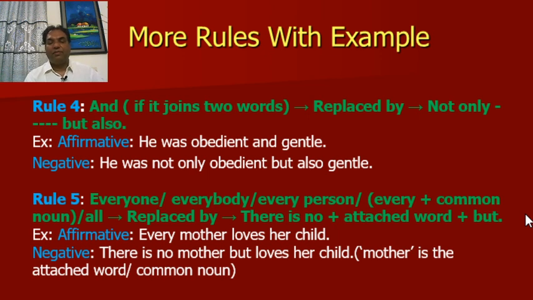Rule number 5. Everyone, everybody, every person, or every plus common noun, or all, will be replaced by there is no plus attached word plus but. For example, every mother loves her child. In negative, there is no mother but loves her child. Here, mother is the attached word or common noun.